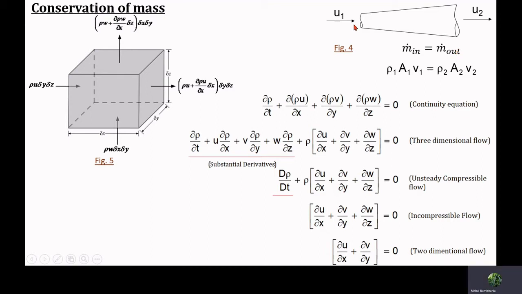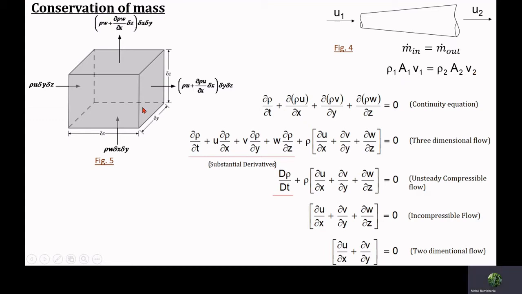If we consider a one-dimensional pipe, mathematically the mass flow rate can be calculated with this equation: rho A V, density times cross-sectional area times velocity, that is the one-dimensional velocity. It must be equal to the outlet mass flow rate, that is rho 2 A2 V2.